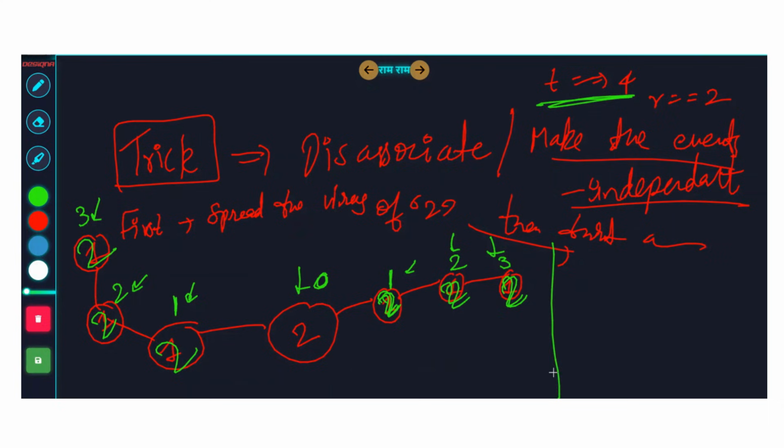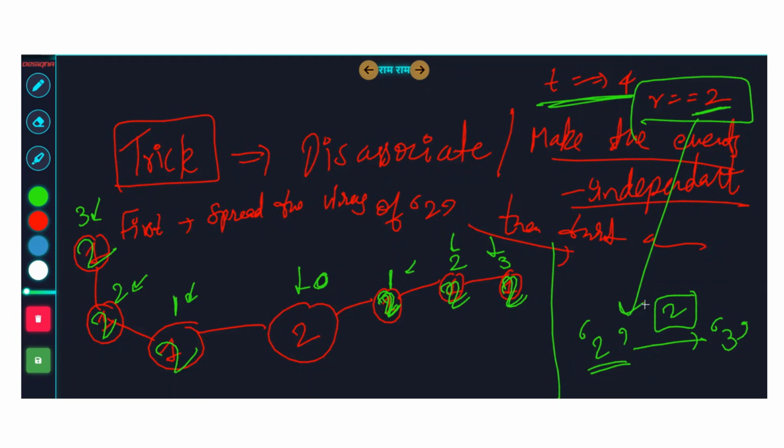Now, independently think about this recovery timing. Recovery timing 2 seconds means what? Whichever value has become 2 now, it will get converted to 3 after 2 seconds. So guys, when did this guy become 2? At 0 seconds. So at 2 seconds, this guy will become 3. So just imagine if you want to know how is everything looking at t equal to 4. At t equal to 4, this guy would be 3 now, because its initial timing when it became 2 is 0, and the recovery time allowed is 2. I hope you got the point, right?